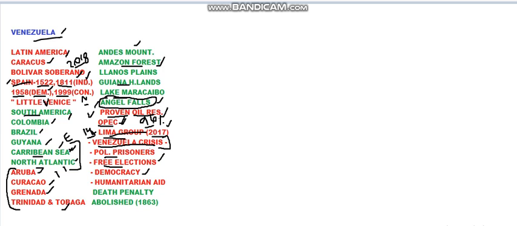And to conduct free elections, there are no free elections and there is no proper democracy in Venezuela. So in order to bring these two also, these Lima Group of 14 member countries will fight. And they also supply humanitarian aid to Venezuela.